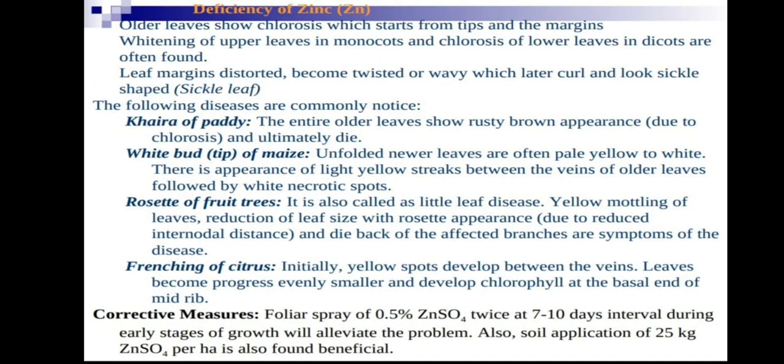Okay, what are the corrective measures then? Foliar spray of 0.5% zinc sulfate twice at 7 to 10 days interval during the early stages of growth will alleviate the problem. Also, soil application of 25 kg of zinc sulfate per hectare is commonly done by everybody. Foliar spray is less common. Soil application of 25 kg of zinc sulfate per hectare is found beneficial. How much is that? 25 kg per hectare means I think 10 kg per acre. Okay, 10 kg per acre.